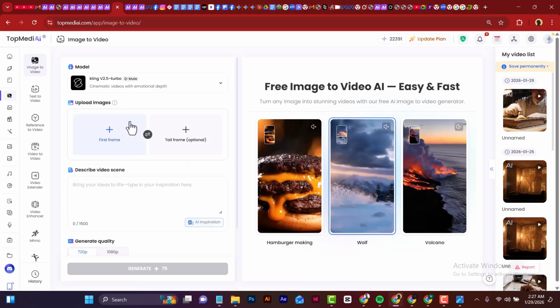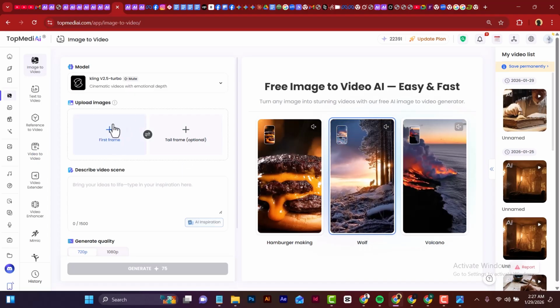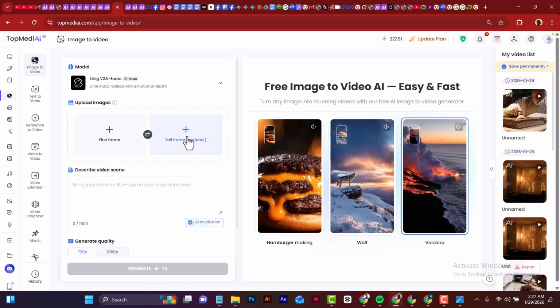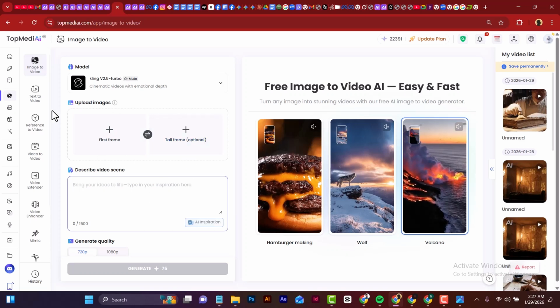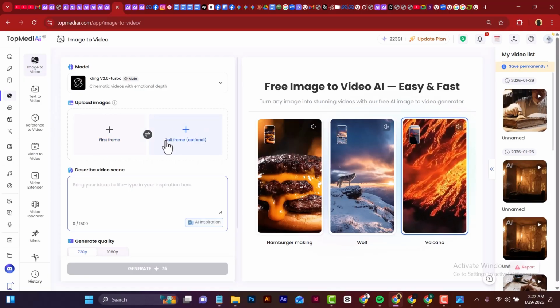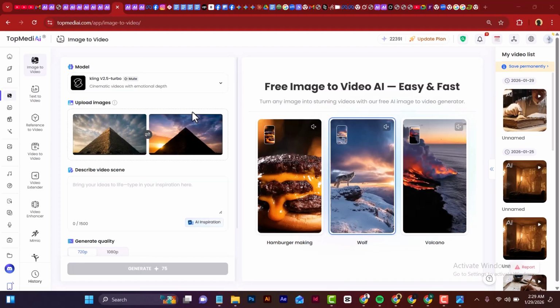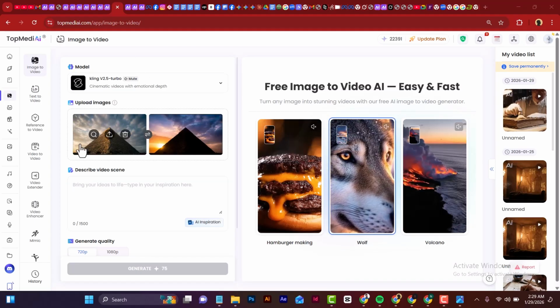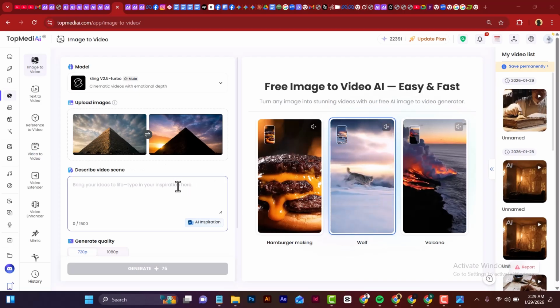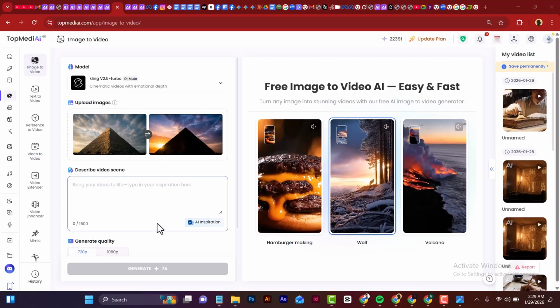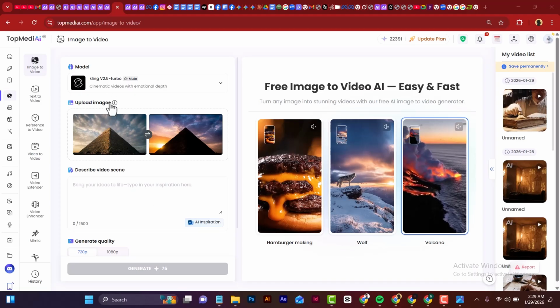So right now, what you need to do is to upload an image here and upload another image here, and then you put a prompt, and it will give you a smooth transition from the first image to the second image. And that's how I was able to create most of my transitions in the video I made. Right here, these are the first images I used. All you just need to do is to pick the first image, which is your first scene, and your second scene. So you put your first scene here.